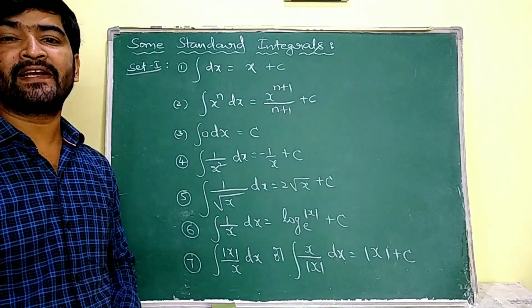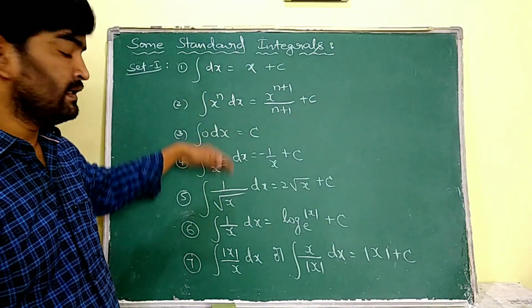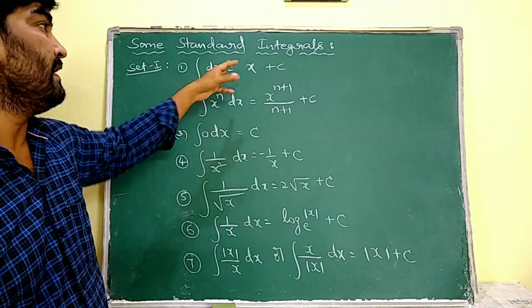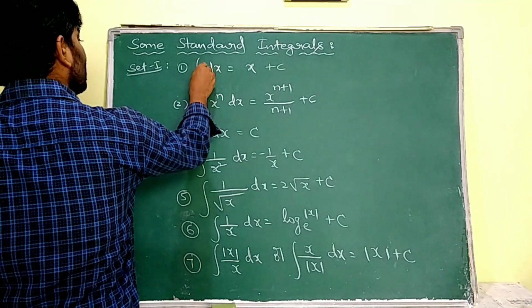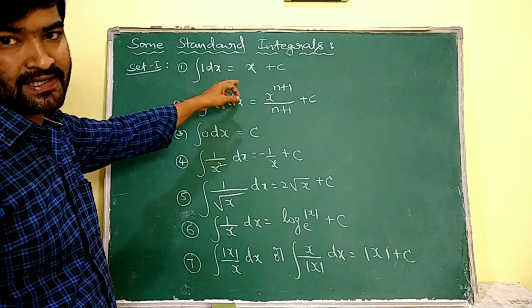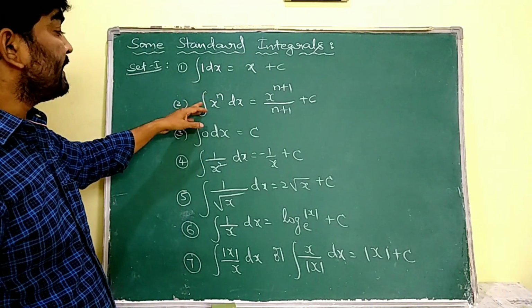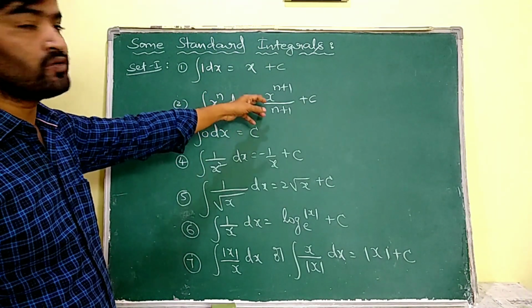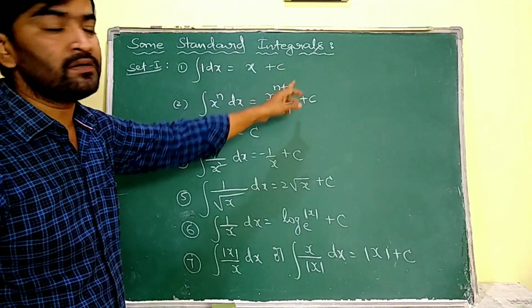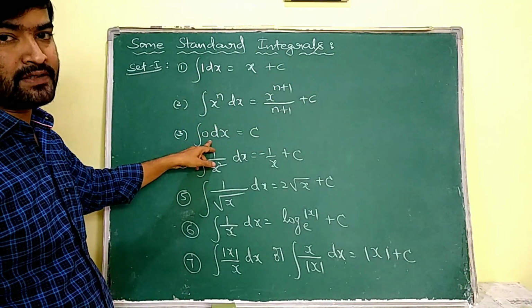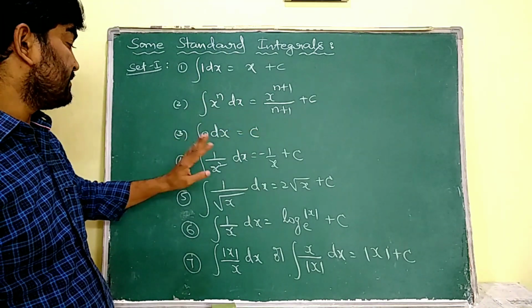Some standard integral sets we are going to learn now. See, set 1: integral dx, in the sense 1 dx, is equal to x plus c. Integral x power n dx is equal to x power n plus 1 by n plus 1 plus c. Integral 0 dx is a constant.